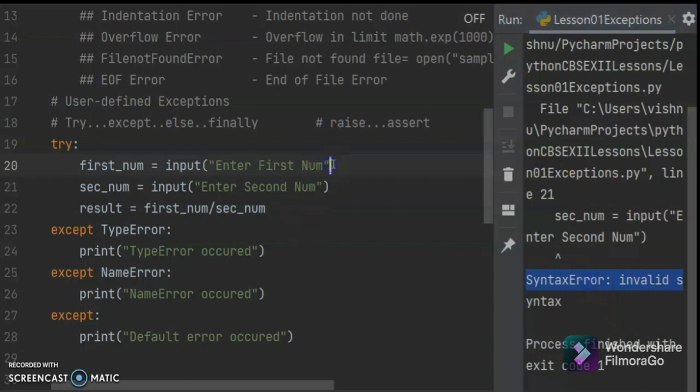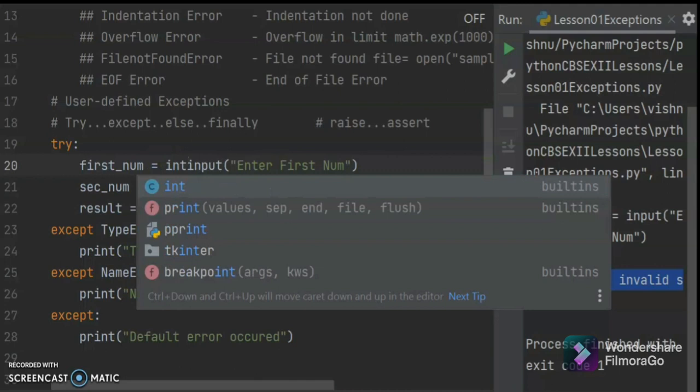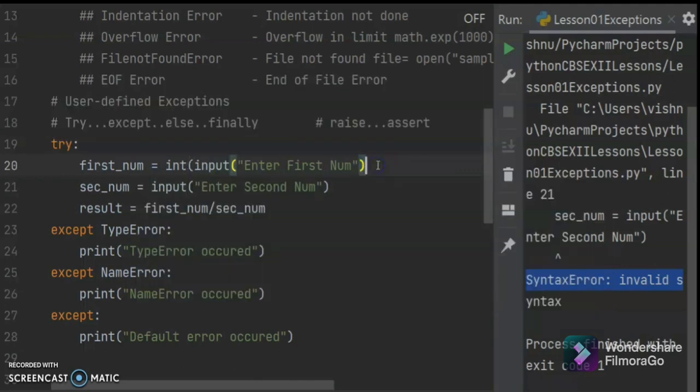Now let us try with input int. I am converting this as an integer, and converting this also as an integer. Now if I try to execute, what will happen?